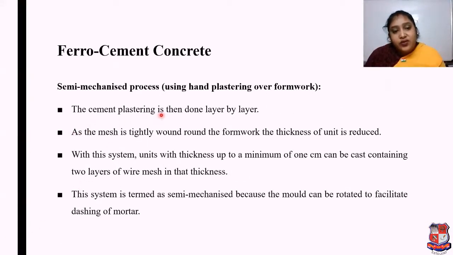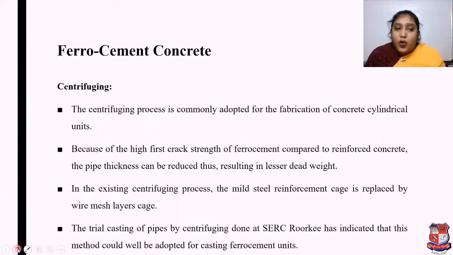The cement plastering is then done layer by layer. As the mesh is tightly wound round the formwork, the thickness of the unit is reduced. With this system, a unit with a thickness of up to a minimum of 1 cm can be cast, containing 2 layers of wire mesh in that thickness. This system is termed semi-mechanized because the mold can be rotated to facilitate dashing of mortar.